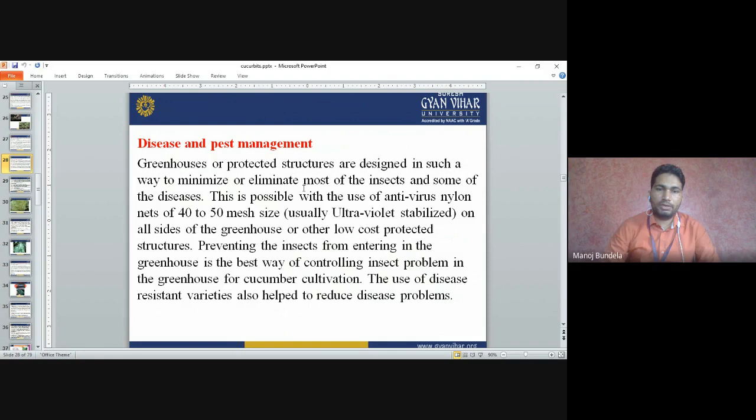All sides of the greenhouse are covered in this low-cost protected structure. Preventing insects from entering the greenhouse is the best way of controlling the insect problem in greenhouse cucumber cultivation. The use of disease-resistant varieties also helps to reduce the disease problem.